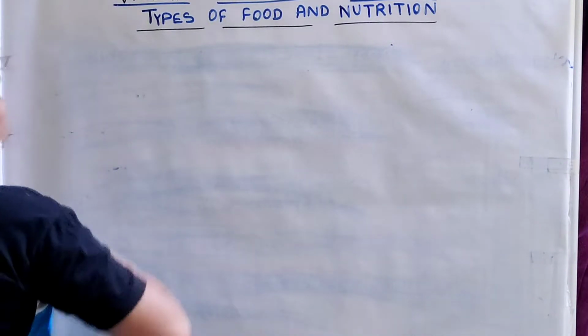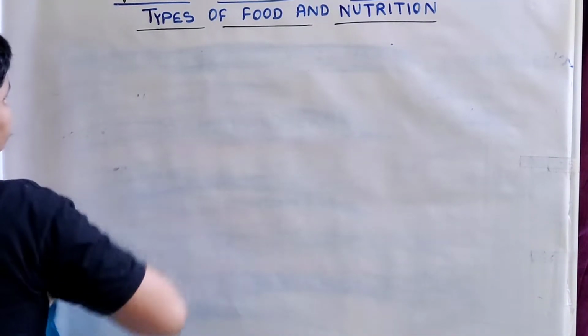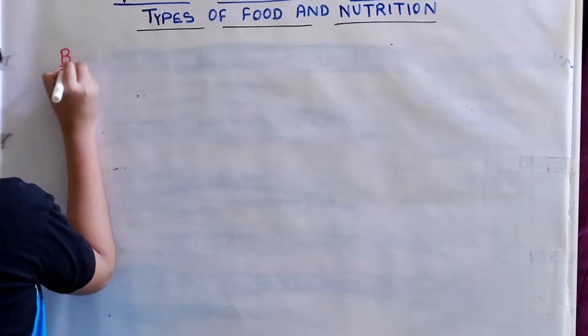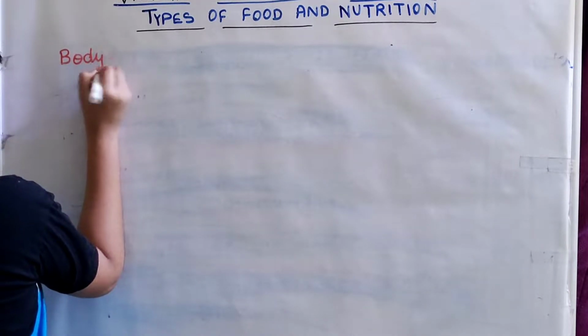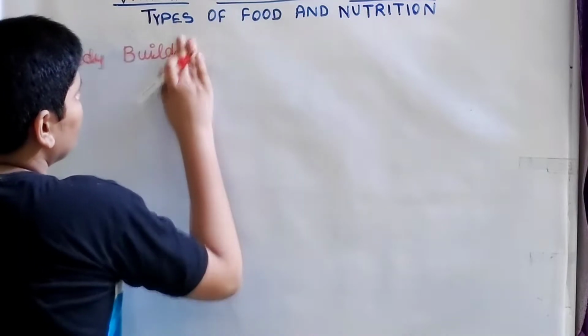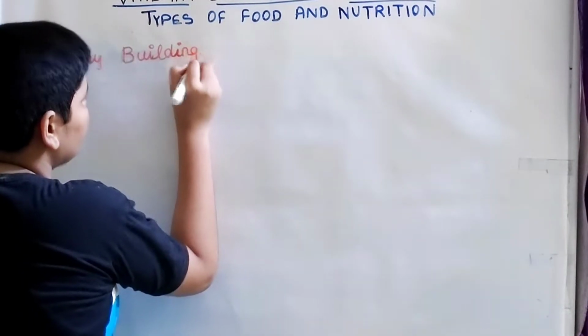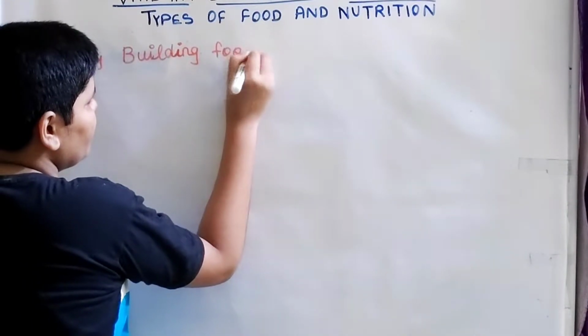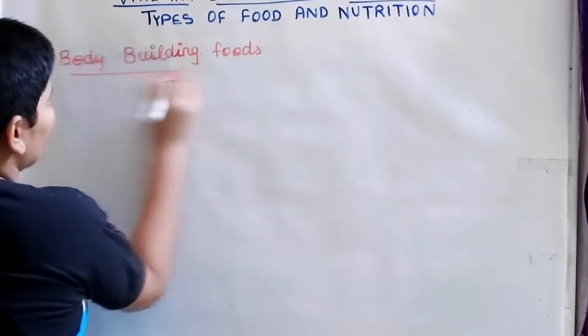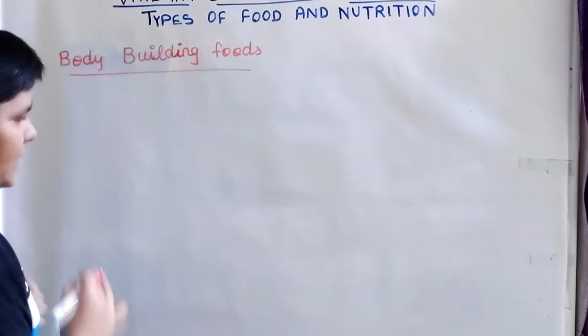The second one we have is bodybuilding foods. What are the bodybuilding foods?